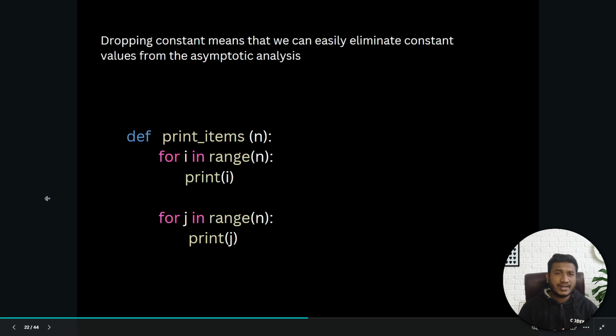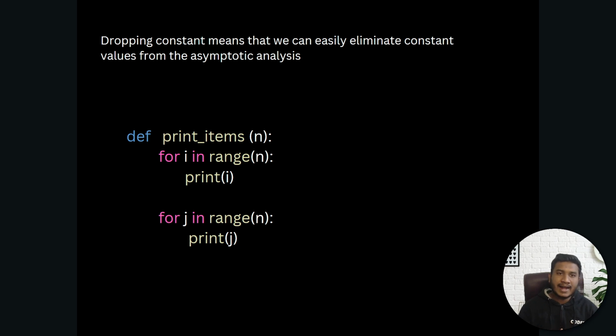So guys, dropping constant means that we can easily eliminate constant values from the asymptotic analysis. To help you understand this, I will take one example and show you. Here, I have taken the same function I already used in my previous video. This function prints some items.